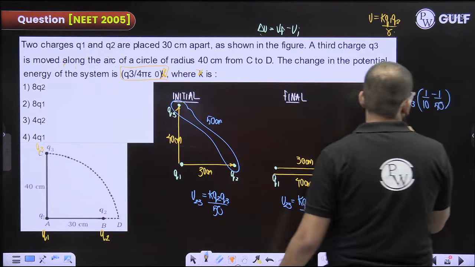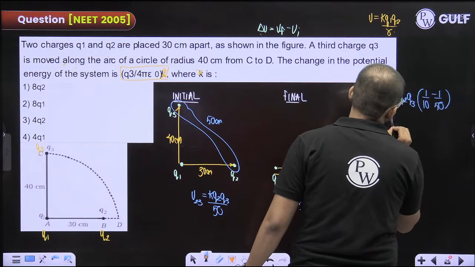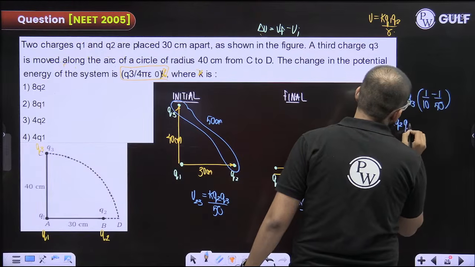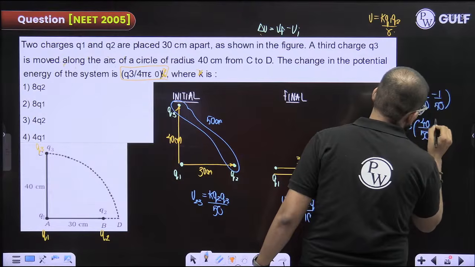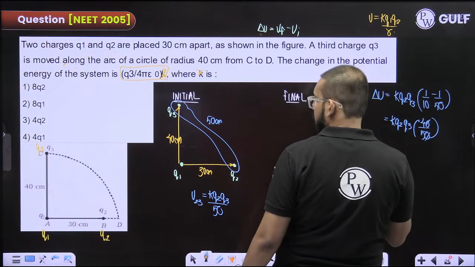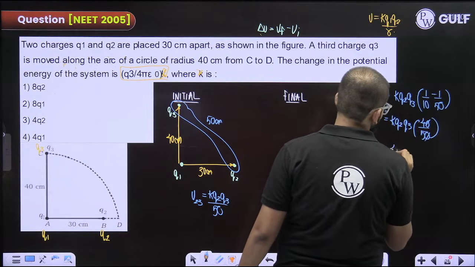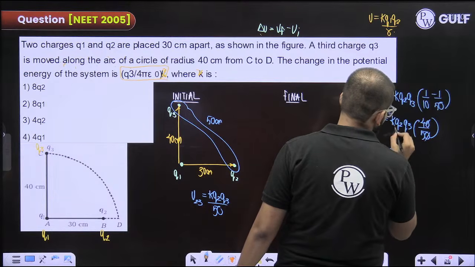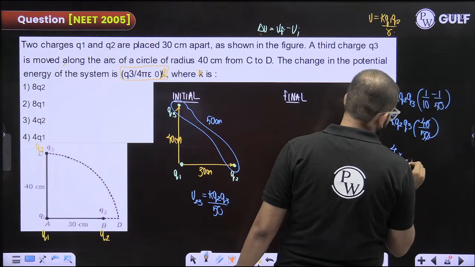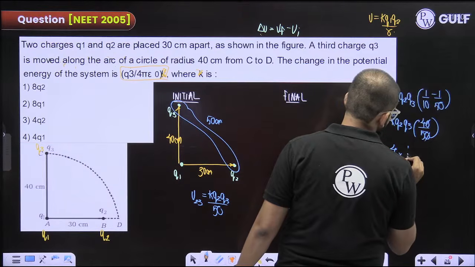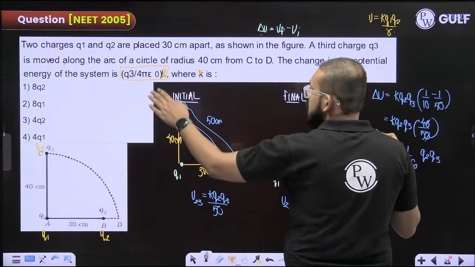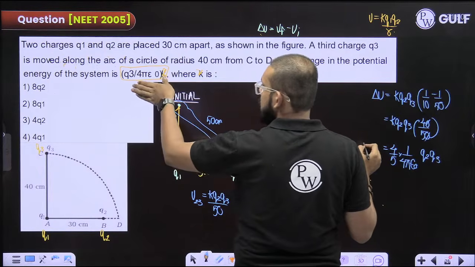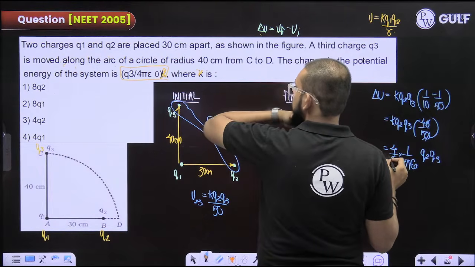Fine. K Q2 into Q3. 50 is the LCM. 50 minus 10, 40. 4 by 5. K value can be written as 1 by 4 pi epsilon naught. Q2 into Q3. This can be compared with this, and this can be compared with this. They are saying that